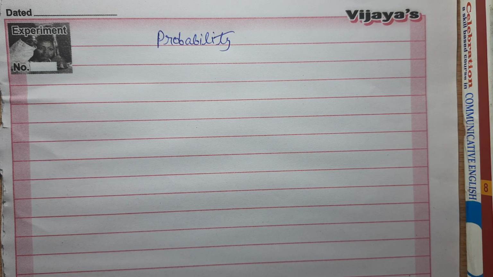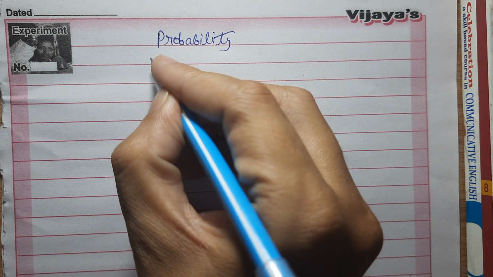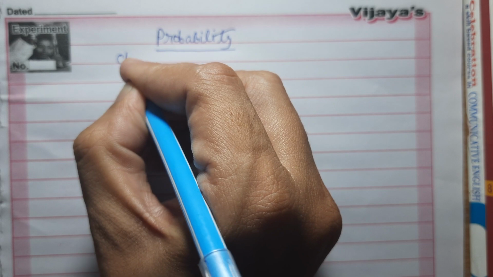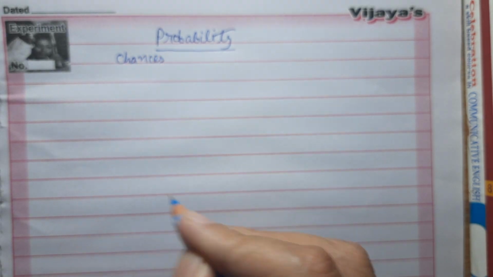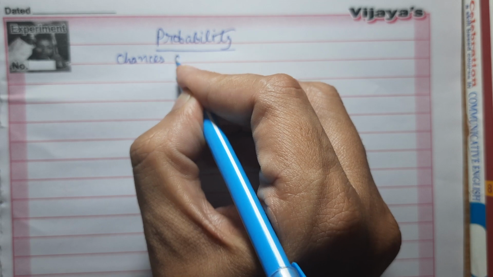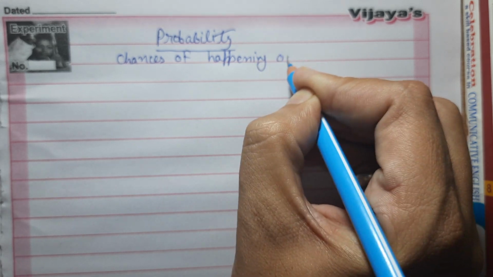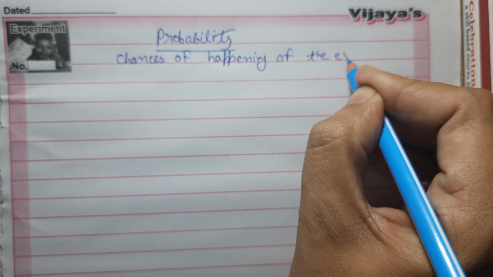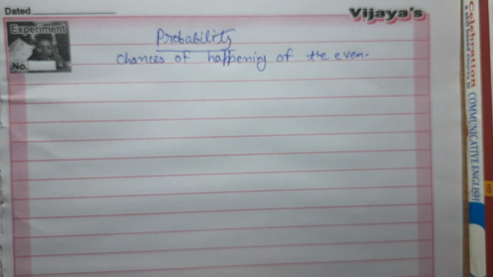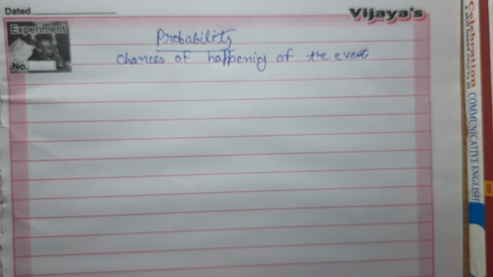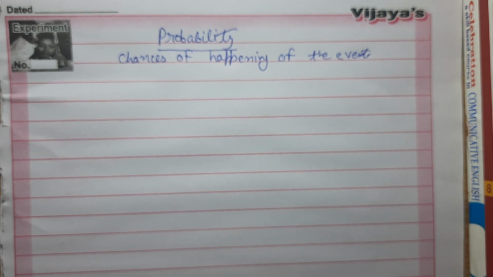Yes, hello children. Today we are going to start with the leftover topic, probability. Probability means chances of happening of any event. Clear? Chances of happening of any event is termed as probability. Means whether this will happen or this will not happen.